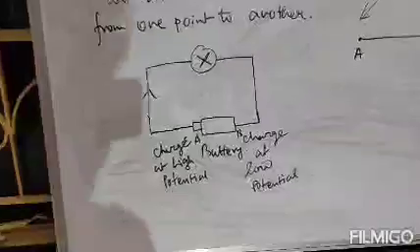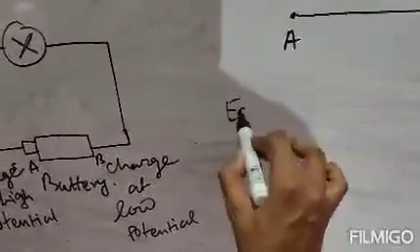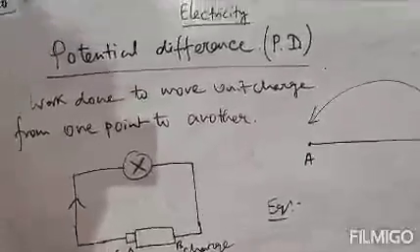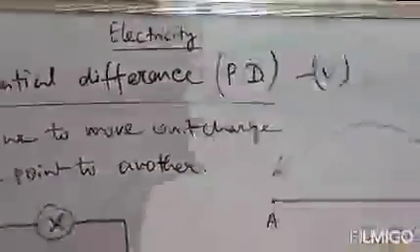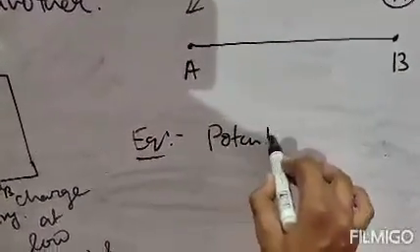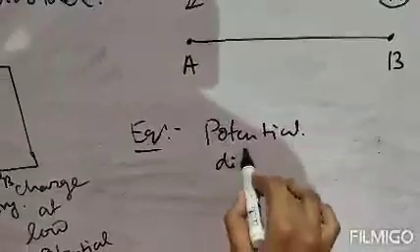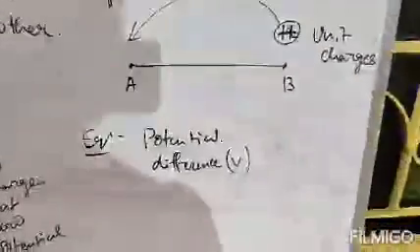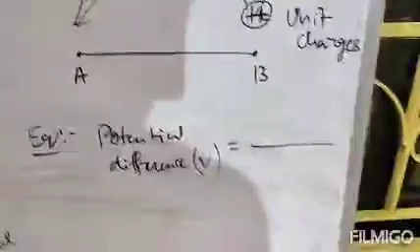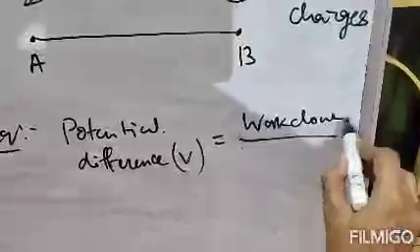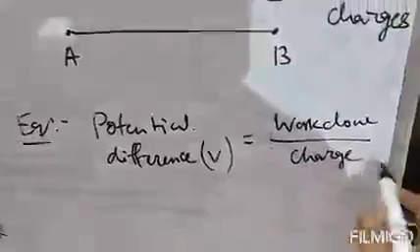Clear? Next, equation. What is the equation of potential difference? Potential difference is represented by V. Always remember, potential difference is always represented by capital V. So the formula of potential difference, or you can write PD in short form, is represented by V. It is work done by charge, because you are doing work to carry charge, or to move charge from one point to another.